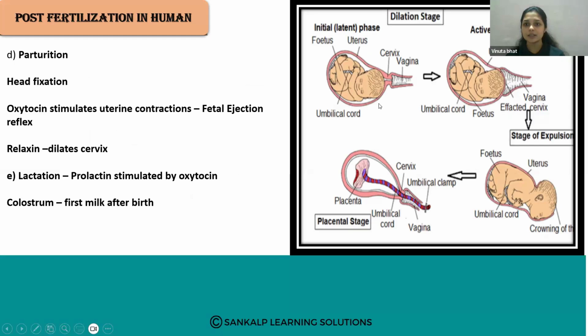Yes, this is how the baby is delivered from the body.